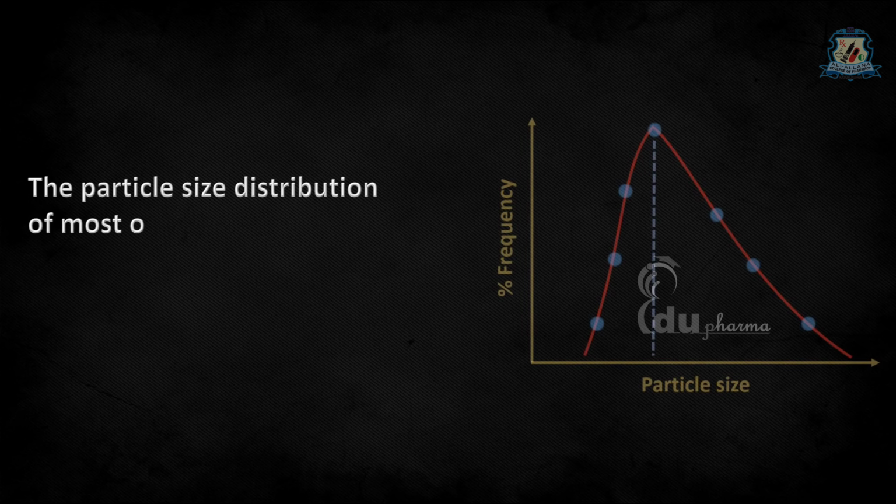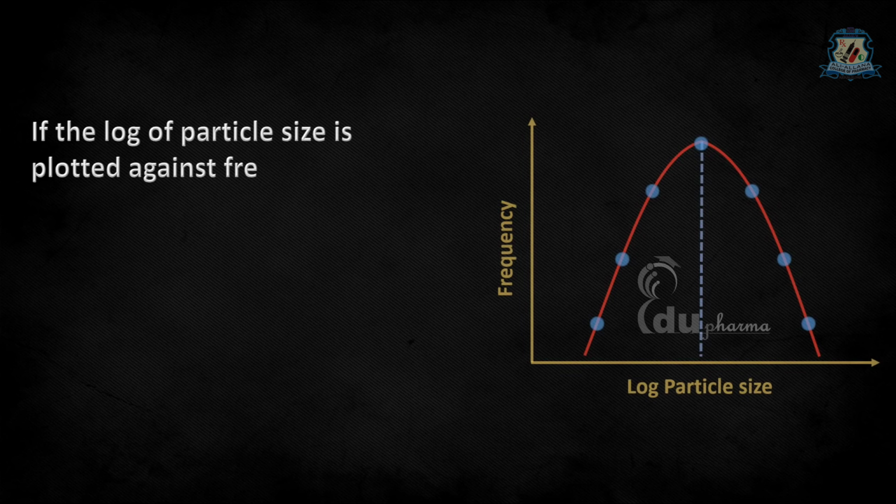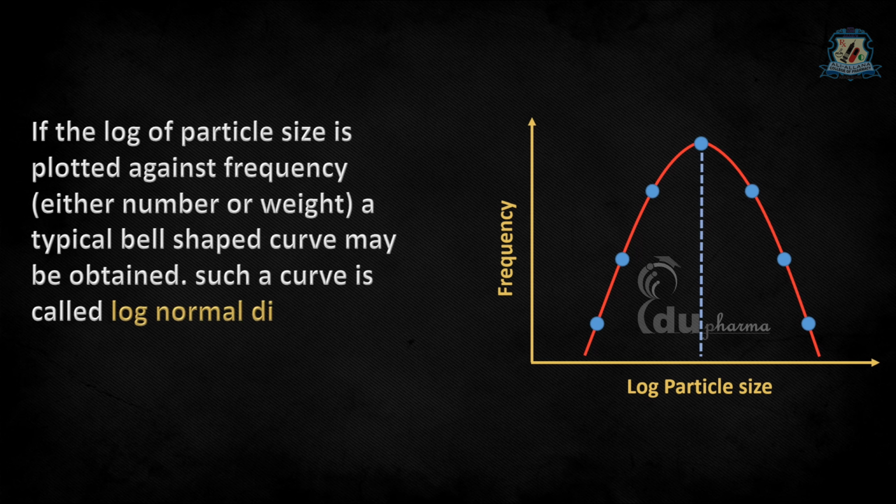The particle size distribution of most of the powders tends to be asymmetric or skewed. However, if log of particle size is plotted against the frequency, either number or weight, a typical bell-shaped curve may be obtained. Such a curve is called a log normal distribution curve.